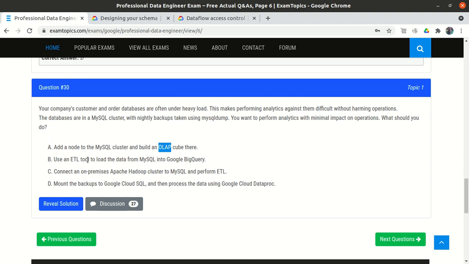Second is use an ETL tool to load the data from MySQL into Google BigQuery. They say do one thing, use the ETL tool, that is extract, transform and load.